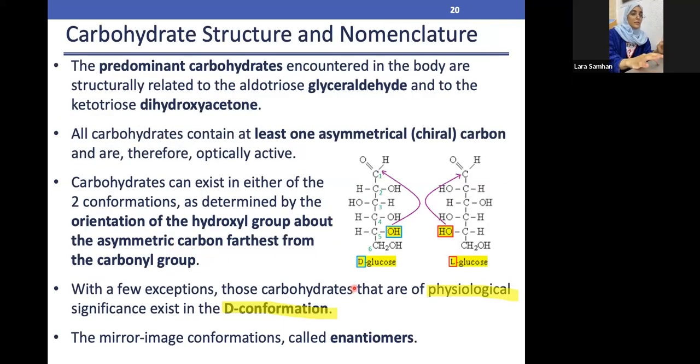So basically same goes here. We have the D and the L. D glucose means the OH is on the right side, L is on the left. So this is on the left, this is on the right. The second last carbon: this is the last carbon we have, and this is the second last before it. If it's on the right, that's D. If it's on the left, it's L. Crystal clear?